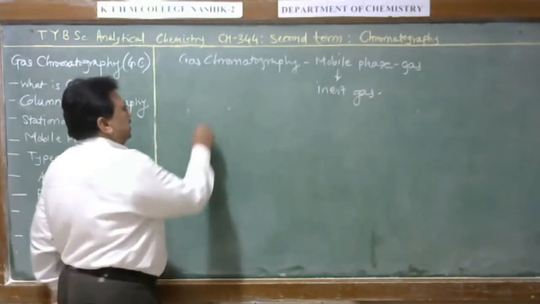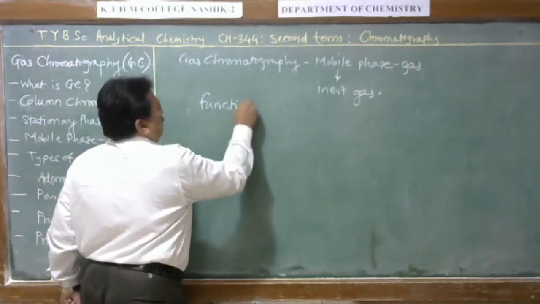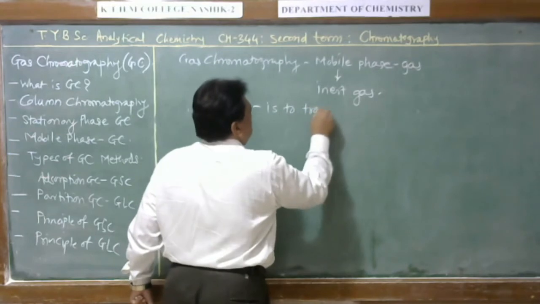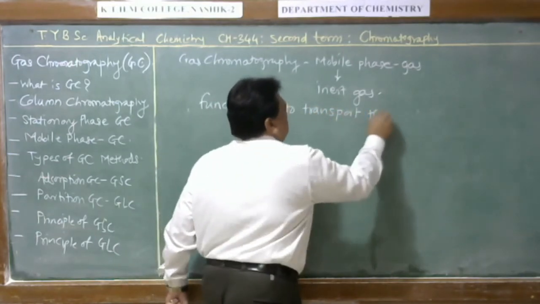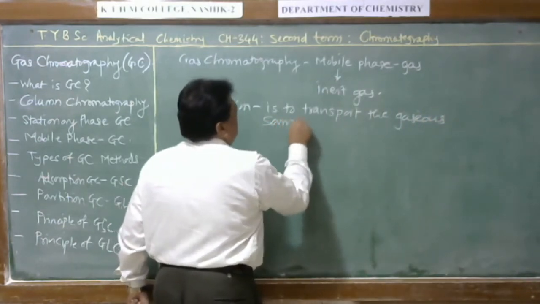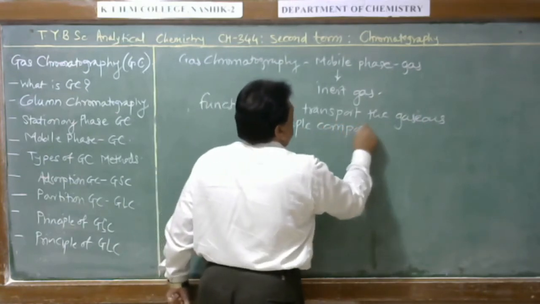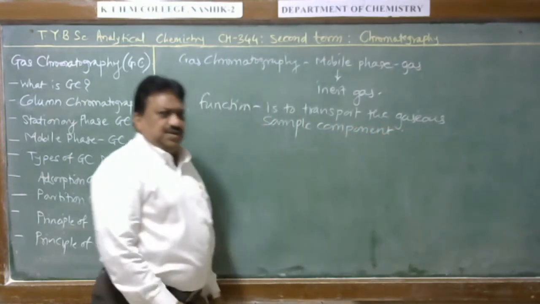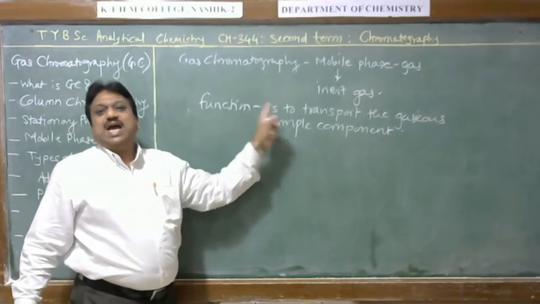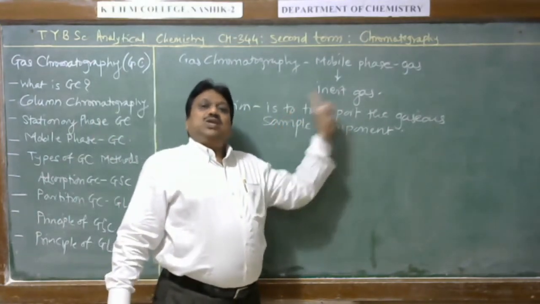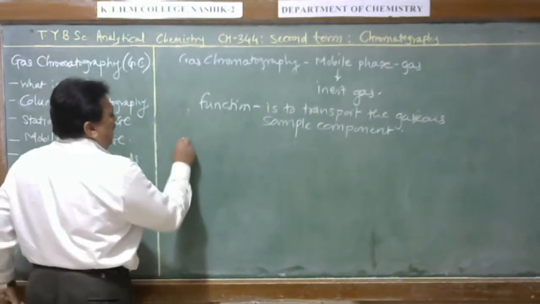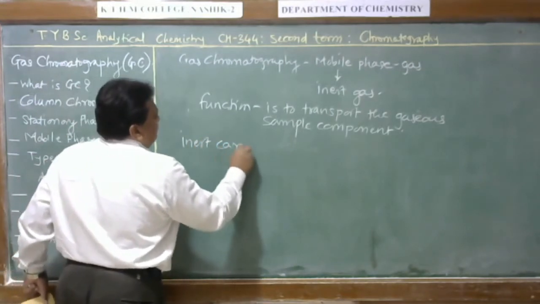The function of the mobile phase is to transport the gaseous sample components through the column containing the stationary phase, that is, to carry the sample components from one end of the column to the other. Therefore, the mobile phase may be termed an inert carrier gas.